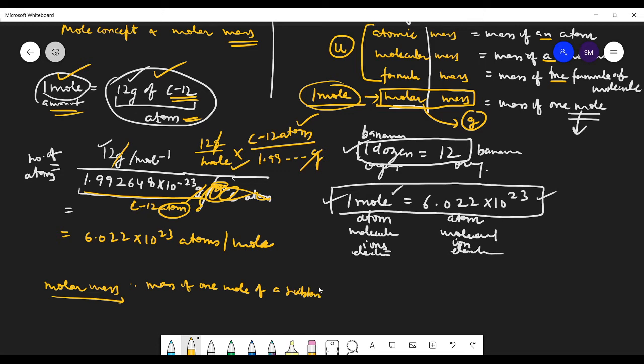It can be any substance. So the mass of 1 mole of a substance in grams. You can write this definition. So molar mass is the mass of 1 mole of a substance in grams. Okay, students? Yes, sir.